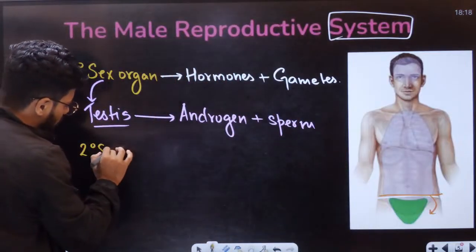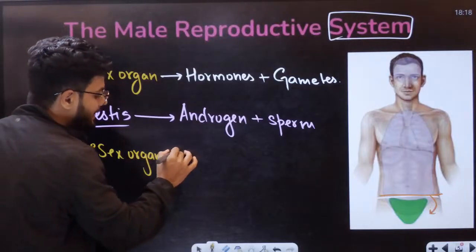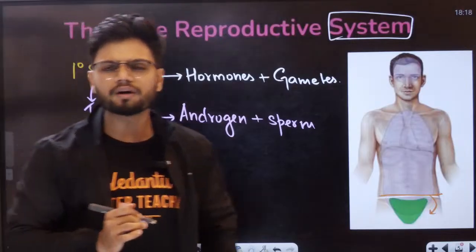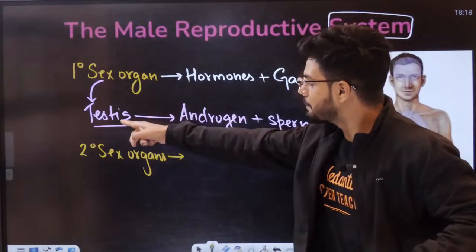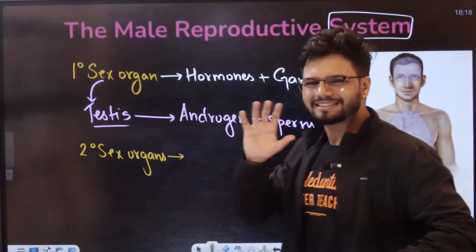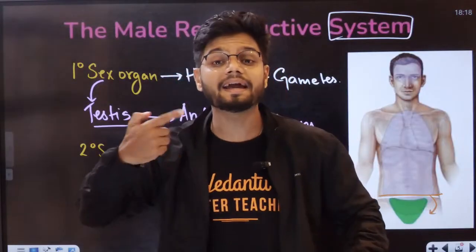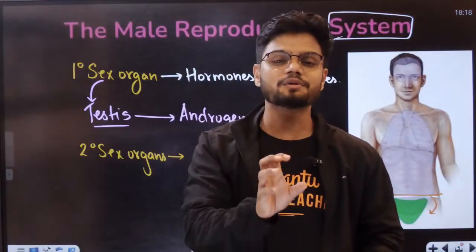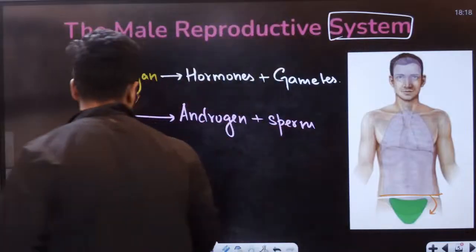Now, students, what do I mean by secondary sex organs? Remember, secondary sex organs do not have any direct role. For example, here the testis is able to produce androgen and sperm, a direct role in reproduction. But your secondary sex organs have an indirect role in reproduction. For example, here we have glands and ducts and external genitalia.